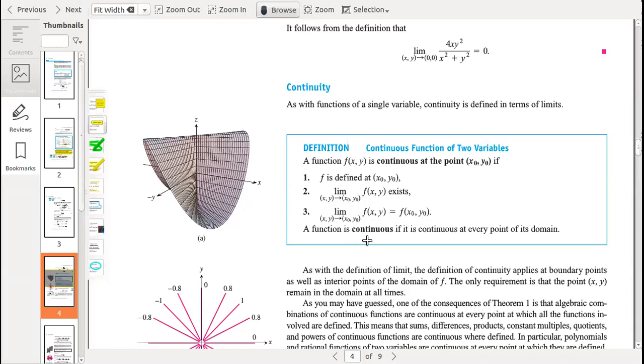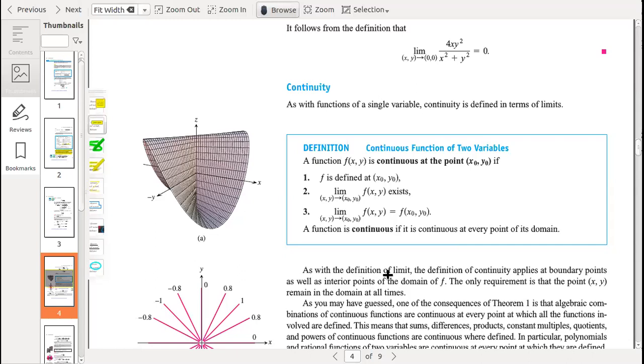A function is continuous if it is continuous at every point of its domain. For example, if the domain is an interval and the interval contains three points, we can say that the given function is continuous on that interval if it is continuous at the three points of the interval.